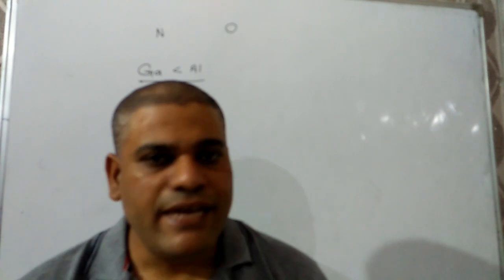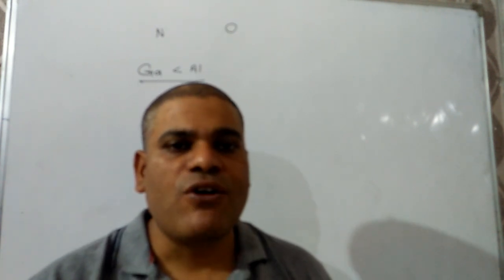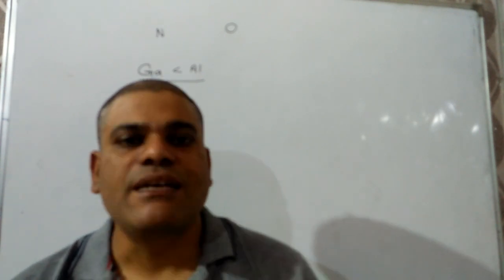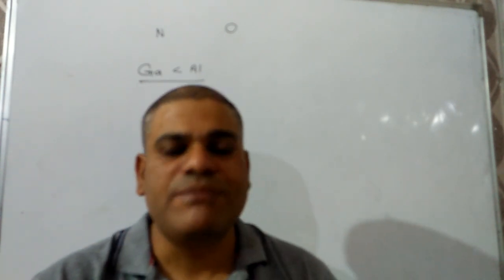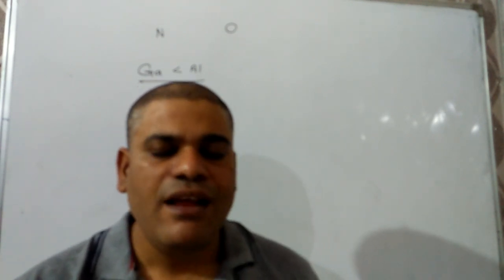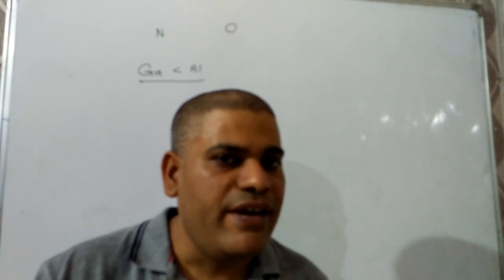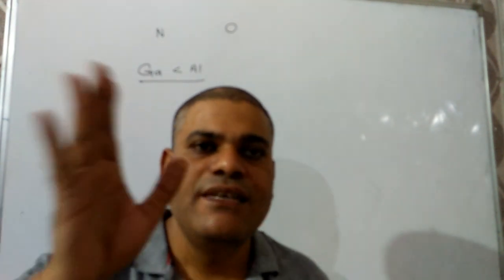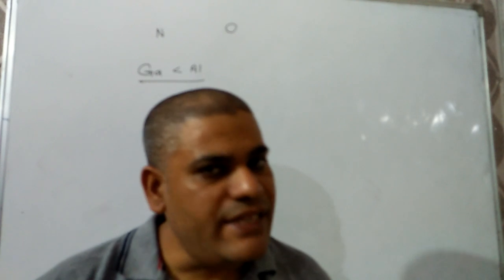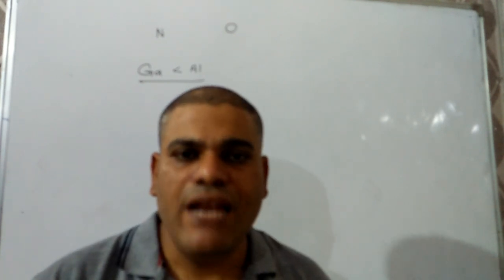Why? The reason is the poor shielding power of the d subshell than the s subshell. Because in the case of aluminum, the shielding orbital is the s subshell, while for gallium, the shielding orbital is the d subshell. I have mentioned the shielding power decreases from s to f, hence the shielding power of d is lesser than s, so the size of gallium is exceptionally smaller than aluminum.